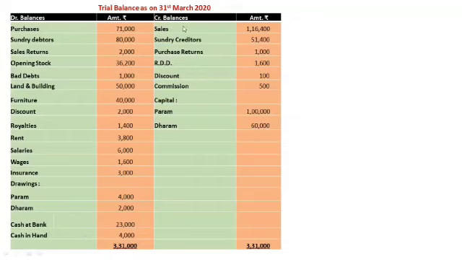See the trial balance, credit balances. Sales, trading account, credit side. Creditors, balance sheet, liability side. Purchase returns to be deducted from purchases. RDD, profit and loss account, credit side.